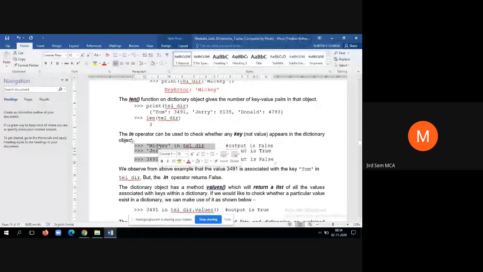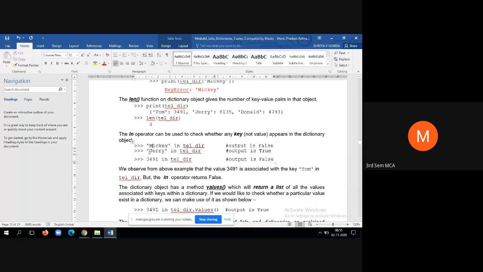Remember, when you are using a dictionary and you want to apply the in operator, you should apply it on the key, not on the value part of the dictionary. You have to consider the key. So you are checking whether Mickey is there in telephone directory or not. The output is false. We know that the in operator always returns a boolean value, either true or false. We don't have any key by name Mickey, hence it returns false.